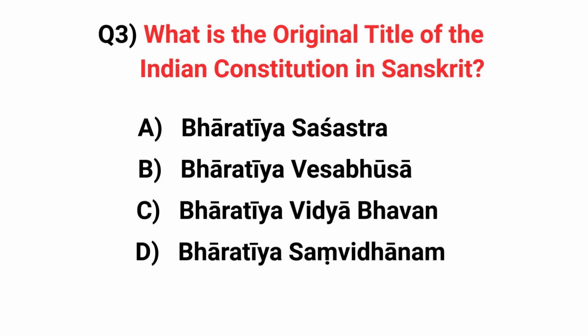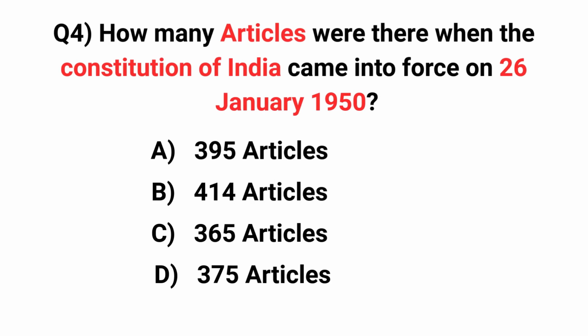What is the original title of the Indian Constitution in Sanskrit? Answer option D. Bharatiya Samvidhanam. How many articles were there when the Constitution of India came into force on 26 January 1950? Answer option A. 395 articles.